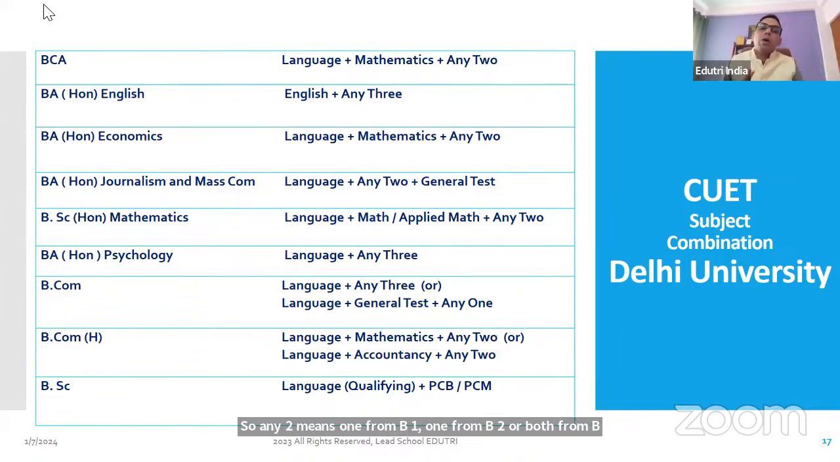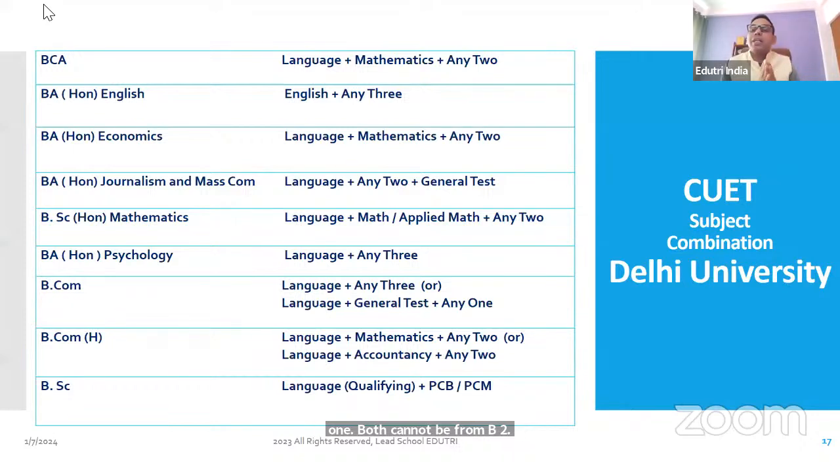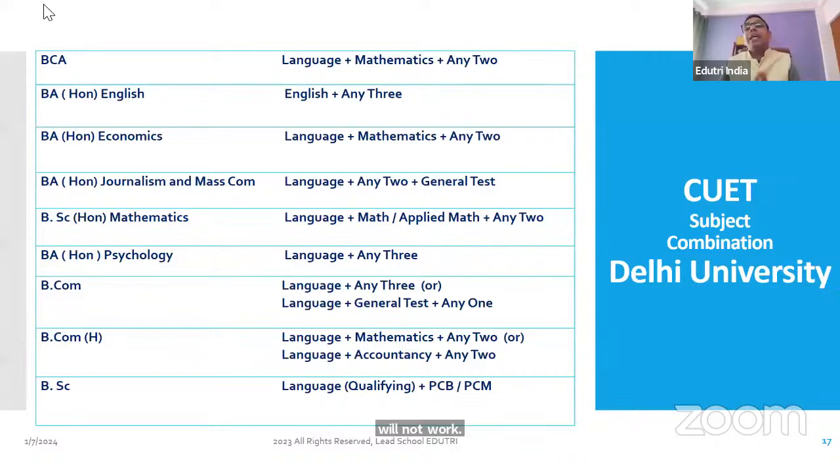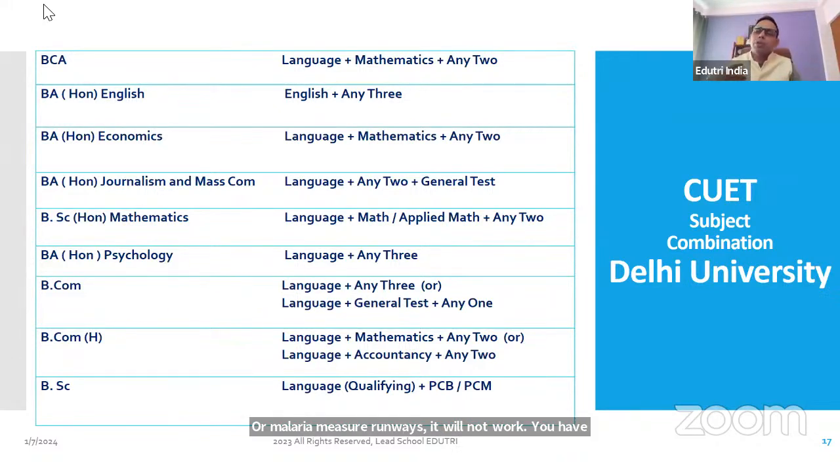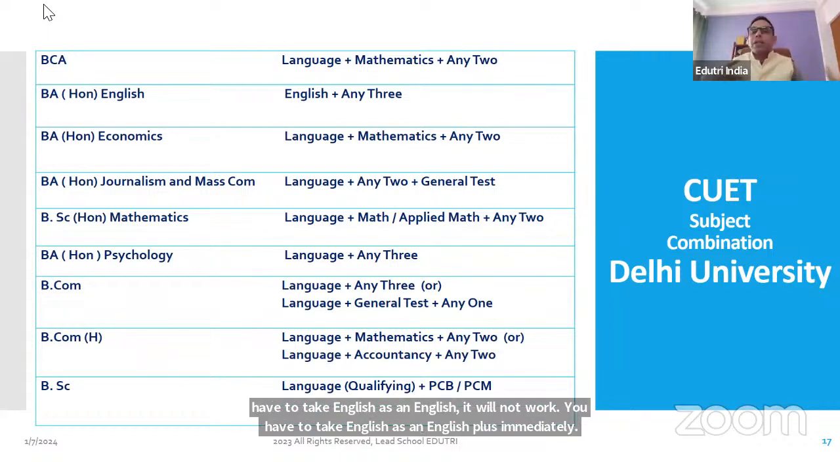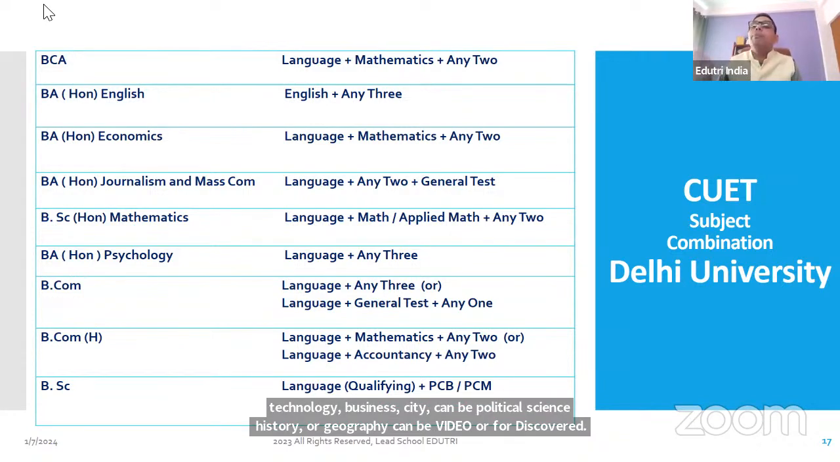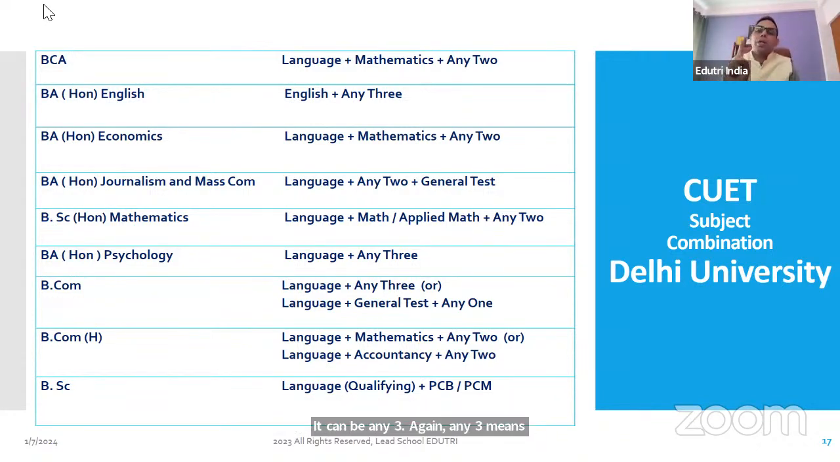Same way, BA honors English. Here they have specifically written English because you are going for English honors. So if you are taking Hindi as a language, it will not work. Or Malayalam as a language, it will not work. You have to take English as a language plus any three. Any three can be accounts, economics, business study, political science, history, geography, physics, chemistry, bio, or physics, chemistry, math. It can be any three. Again, any three means not all from B2. From B2, you can take only one.